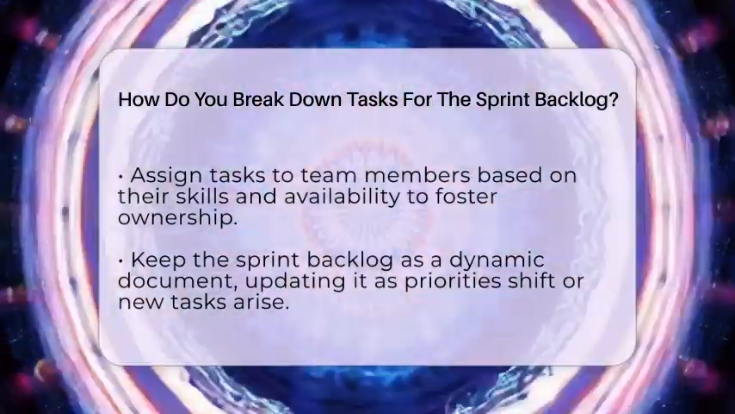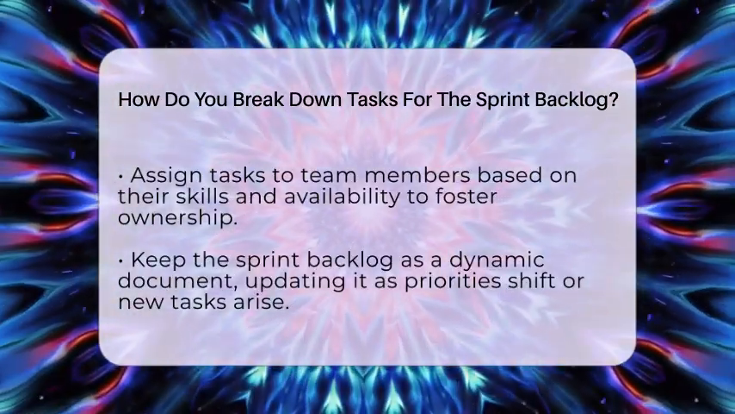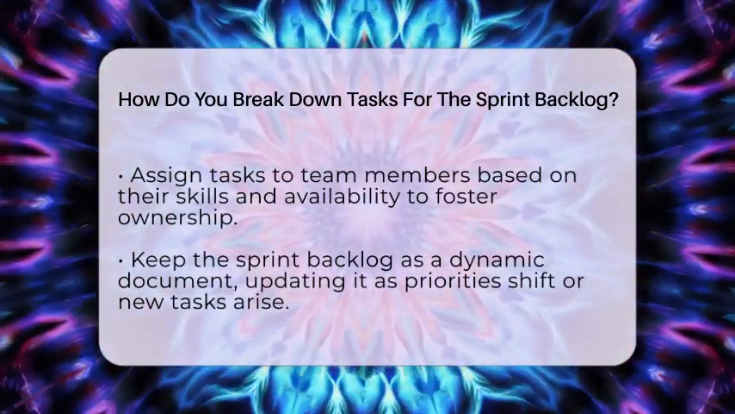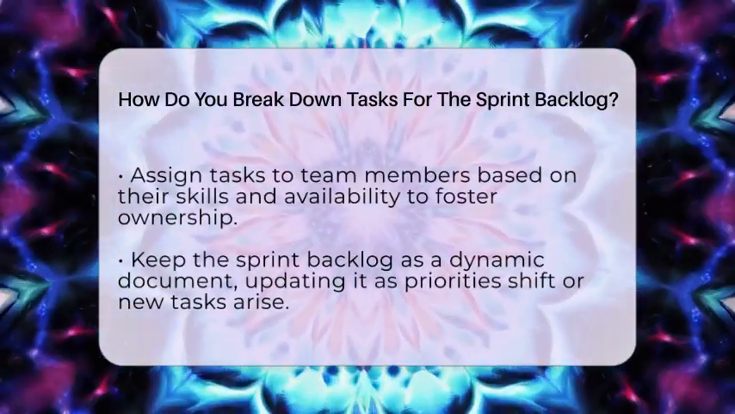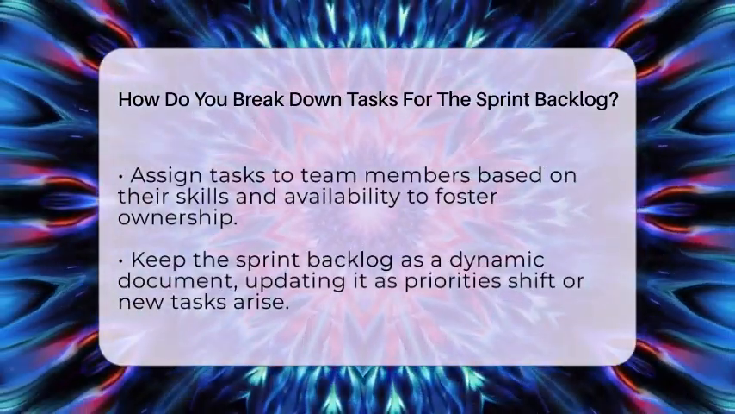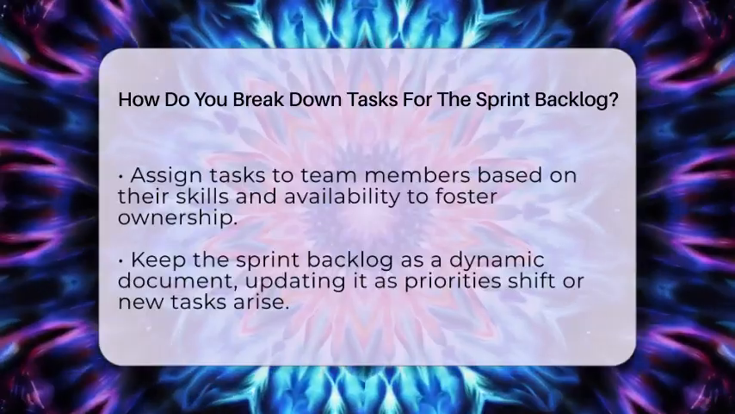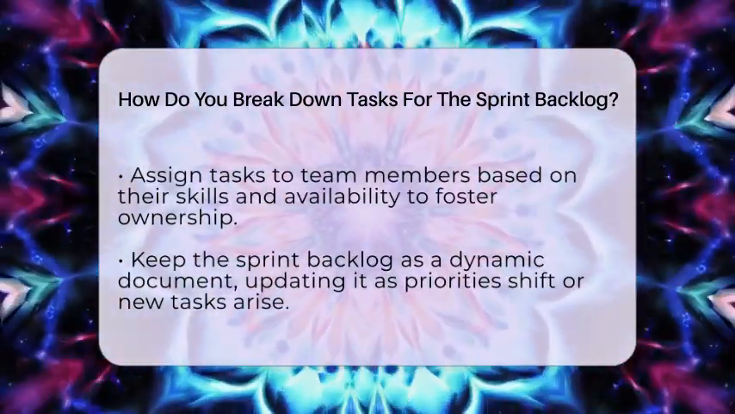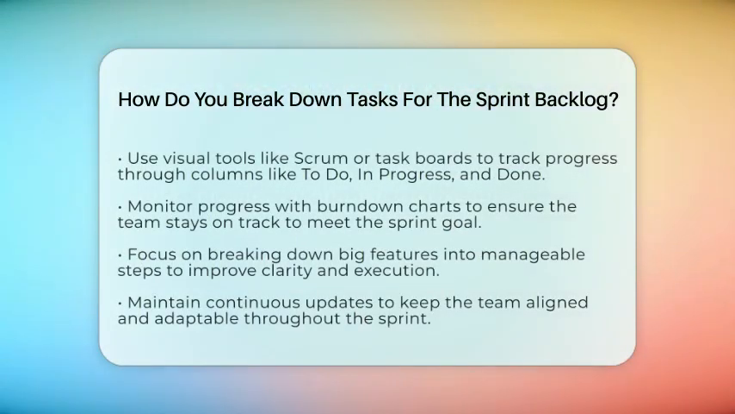As the sprint progresses, the team updates the sprint backlog, which is a living document. If new tasks come up or priorities shift, they can be added or adjusted. However, new user stories are usually saved for future sprints to keep the current work manageable. Using visual tools like a Scrum board or a task board makes it easier to see what's done and what's left. Moving tasks across columns like To Do, In Progress, and Done gives everyone a clear picture of progress.